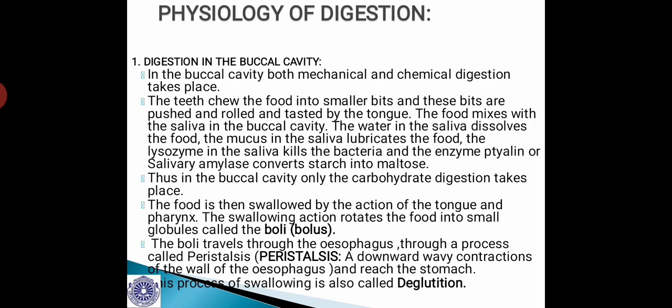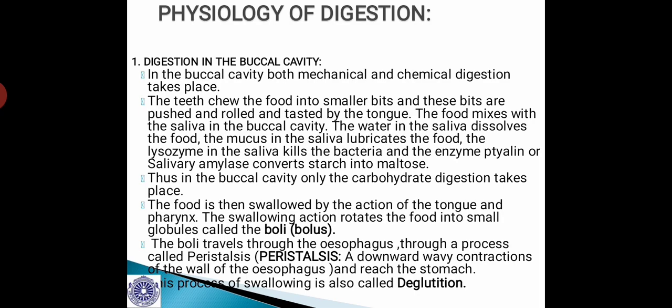And once the food is converted into tiny bits, that food will be swallowed from the mouth cavity towards the pharynx and then towards the esophagus. And this process of movement of the food materials from the mouth cavity or the buccal cavity into the pharynx, we call it as swallowing or deglutition. Actually, that converted food mass that is produced in the buccal cavity is called bolus or boli.